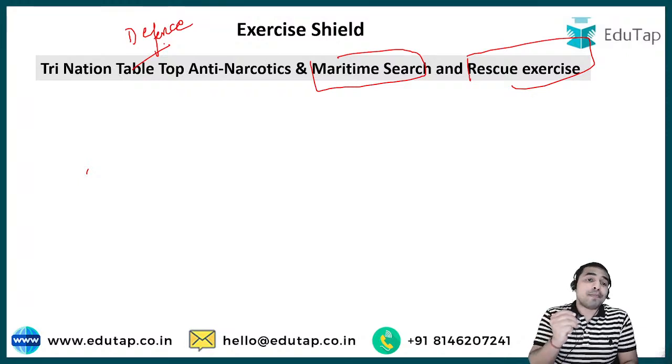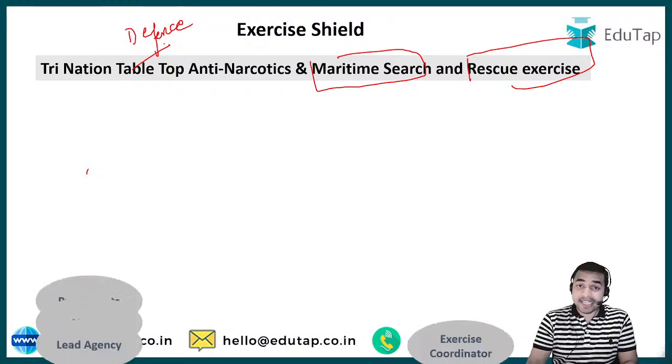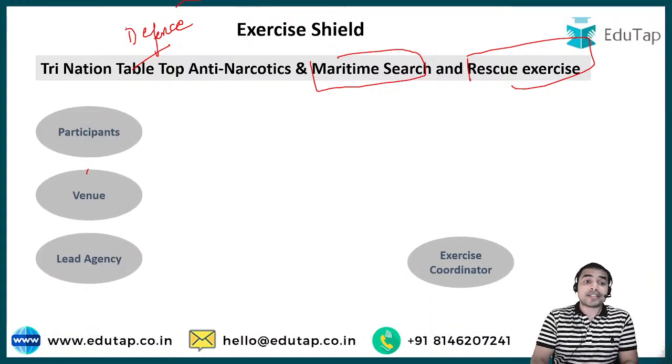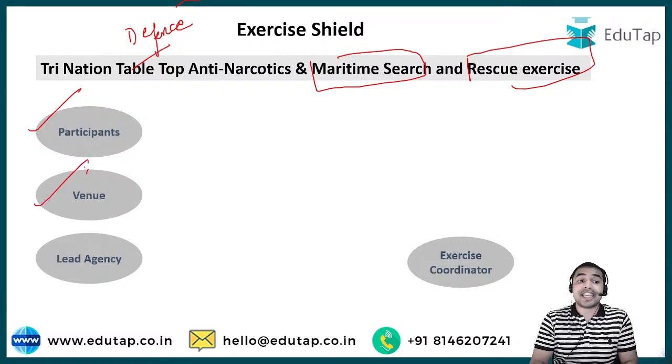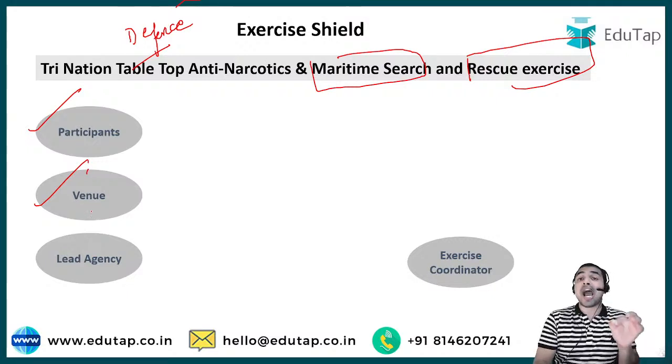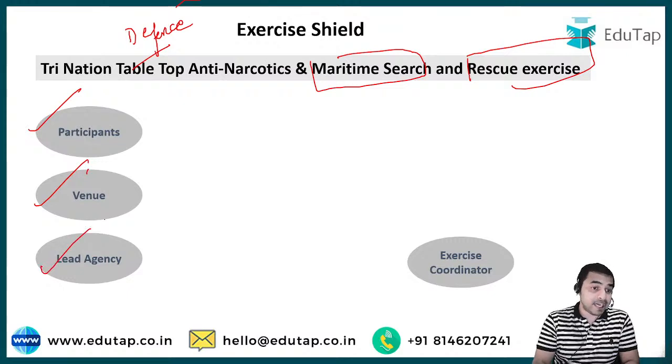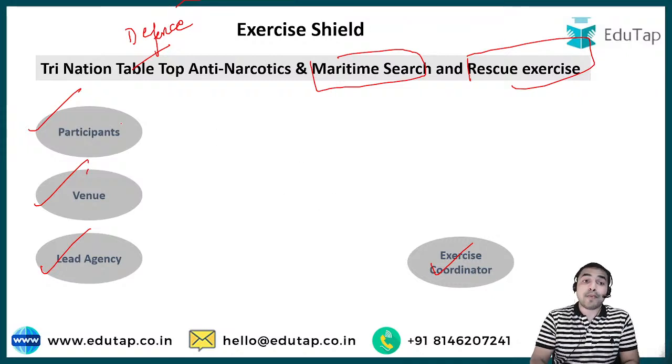See, there are only three major important things, and these things are the participants, that is who are participating in this particular exercise, and where this exercise took place. And guys, these two important things are always there in a defense exercise. And apart from that, you will also find sometimes some miscellaneous information, such as here we also have the lead agency and the coordinator of the exercise. So guys, these are once again a very important thing.